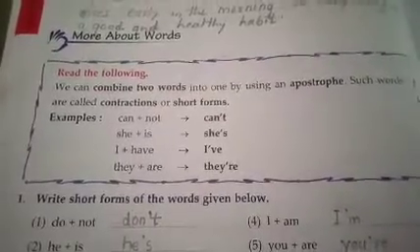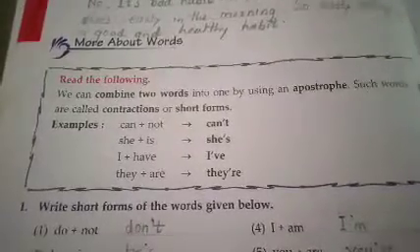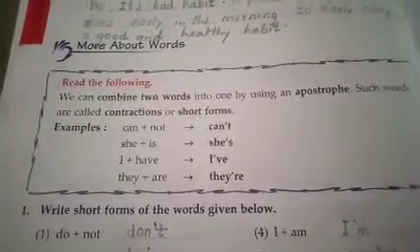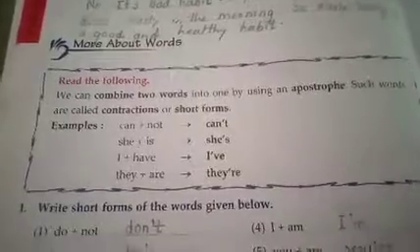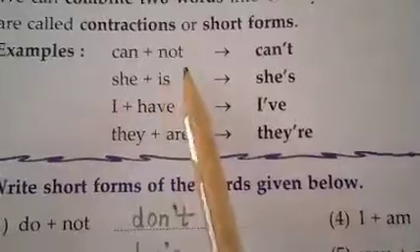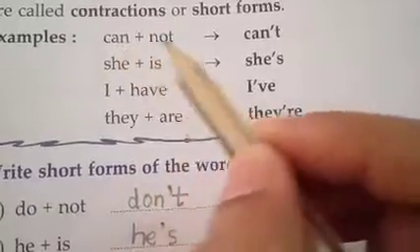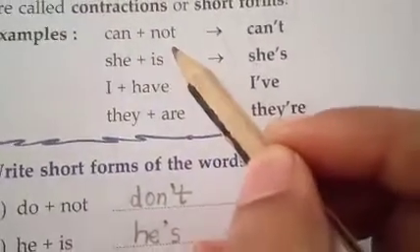Today we are going to learn about the short forms, or the contractions, of verbs. Let's see some examples that are given. Can plus not. The word forms can't. Here, can is one word and not is another word.